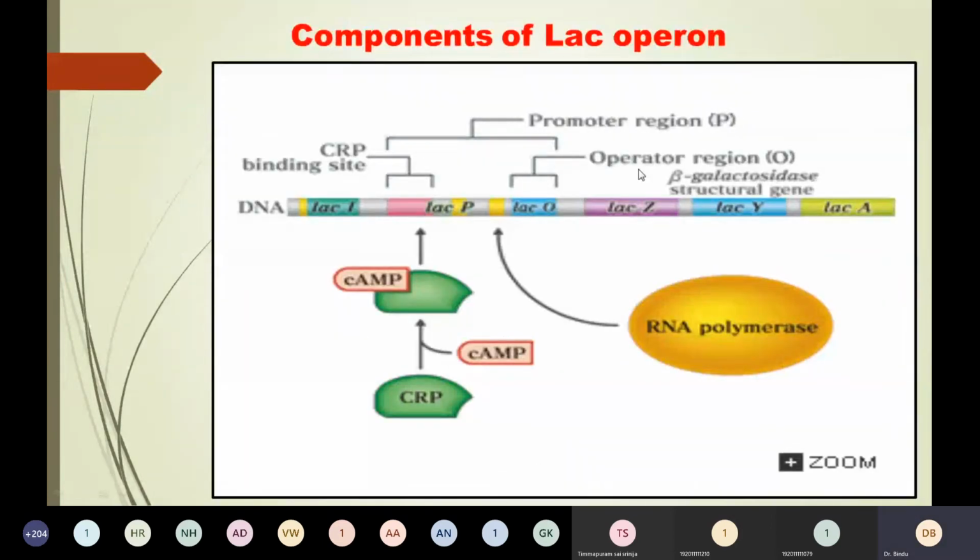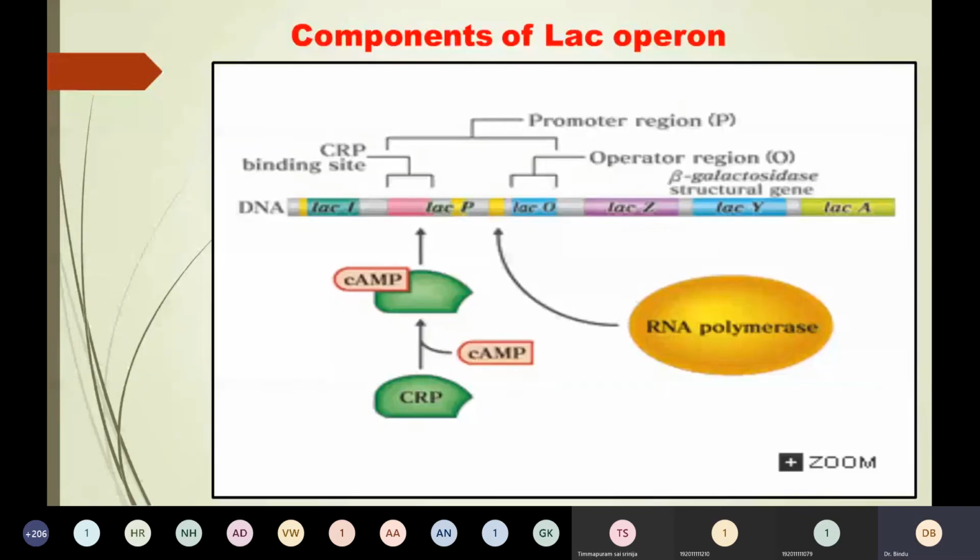So this is the diagram which shows exactly how it is taking place. This is your structural genes, and this is your operator site. This is the promoter site. And here is our CAP site, where the CRP binds. And this is lacI, your regulatory gene. CRP is nothing but a complex of cyclic AMP and this green part, which is our catabolite activator protein, or CAP protein. I repeat, catabolite activator protein or CAP protein.